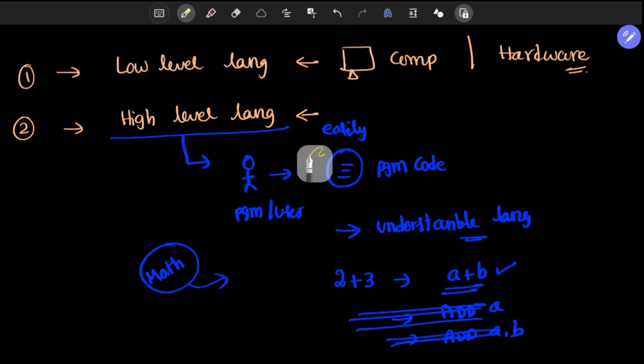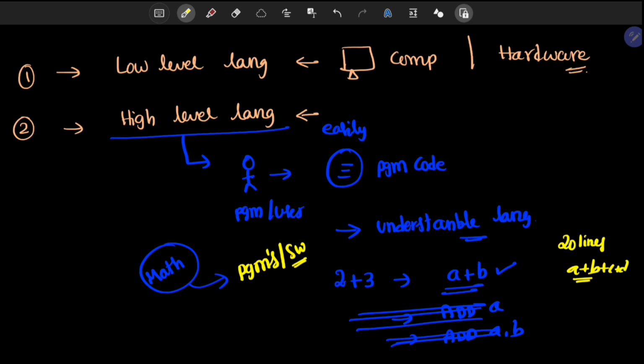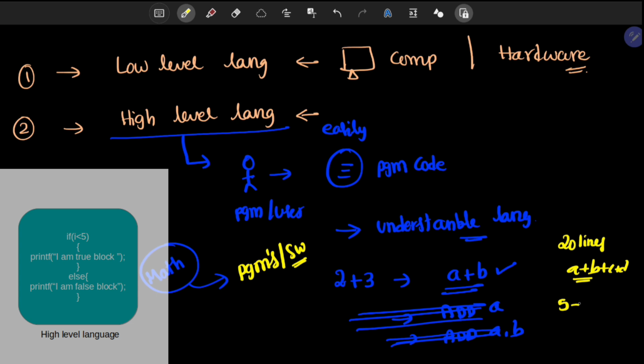So high level language is ultimately used to design programs or software. Okay, for example, if you take a machine level language, it takes 20 lines to write an a plus b program or an a plus b plus c plus d program. If you take the same program in high level language, you require 5 to 2 lines. Okay, it provides program efficiency of the language. We can design a lot of programs using high level languages. So high level languages are classified into different kinds of categories.